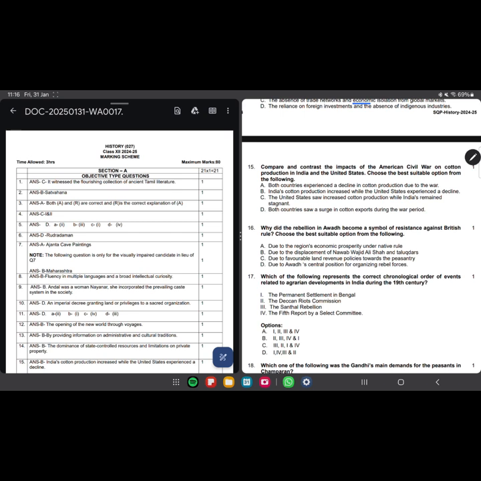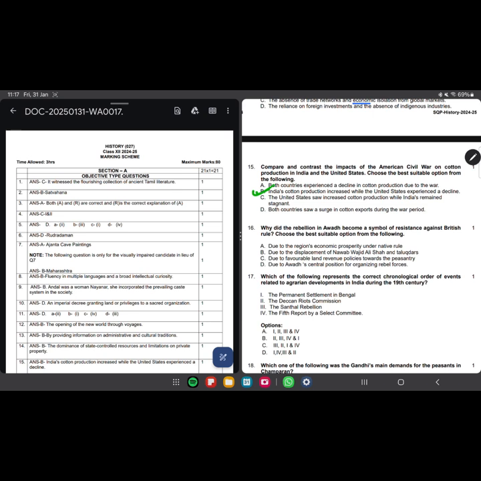Compare and contrast the impacts of American Civil War on cotton production in India and United States. So, in both countries experienced a decline in cotton production due to the war. That was not the case. US experienced a decline in cotton production. No, India's cotton production increased while US declined. This is the absolutely correct statement here.